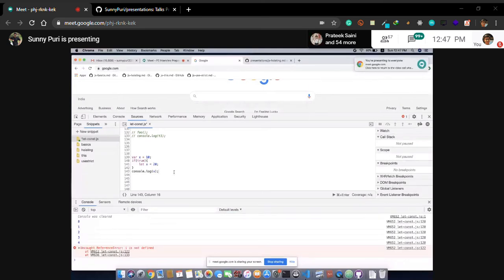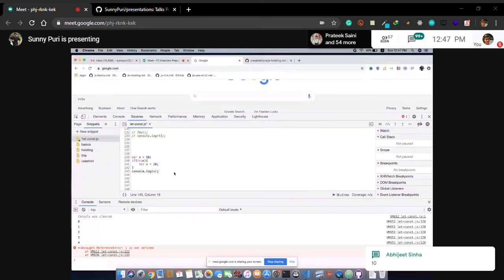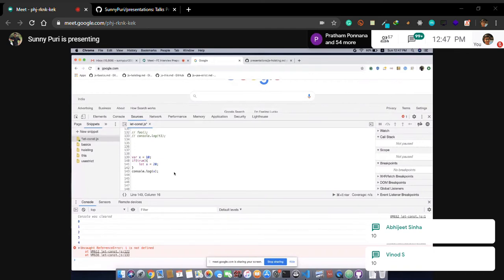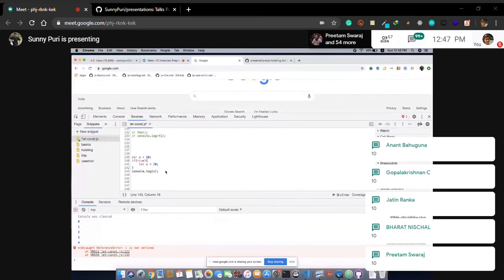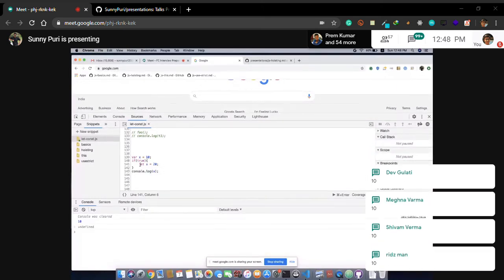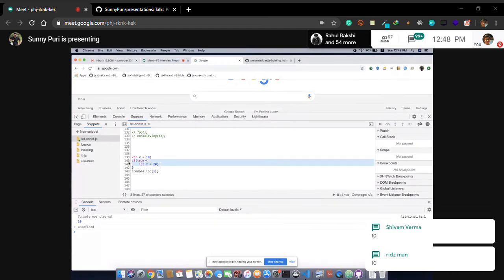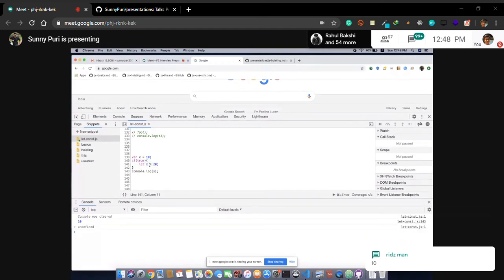So what will be the output, guys? In this case, somebody has asked, right? If we use the same variable with var and let, 10 10 10. Okay, nice. Because this is having a block scope, so it will not be accessible. So this variable will not be accessible.